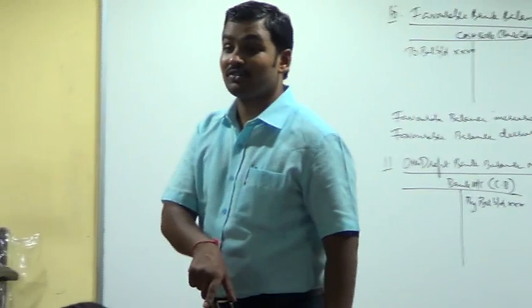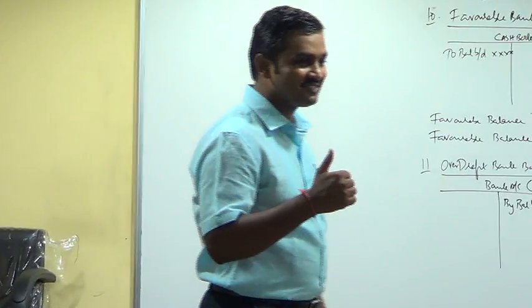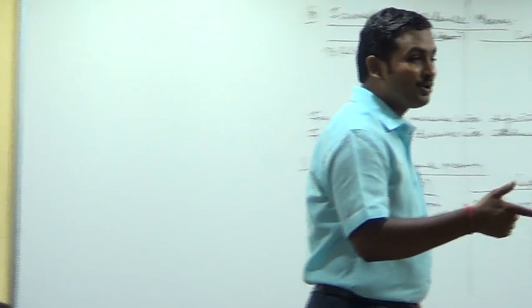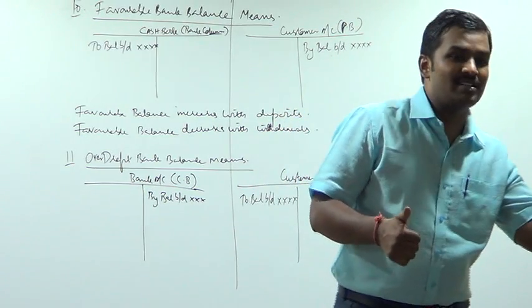Credit balance in cash book, overdraft. Again, debit balance in cash book, credit balance in cash book, debit balance in passbook, credit balance in passbook.